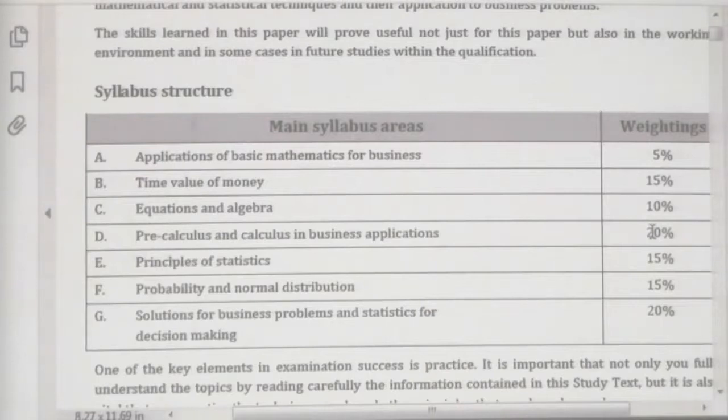Now, to have 50 marks, see here. If you practice G 100%, and if you practice D 100%, and if you practice C 100%, you have 50 marks. Even though you are not doing other areas, you can have 50 marks. I am not asking you, or supporting you, to ignore some parts of the syllabus, right? Don't ignore any part of the syllabus. But if you are interested in some areas of these 7 parts of the syllabus, do more and practice more, right?